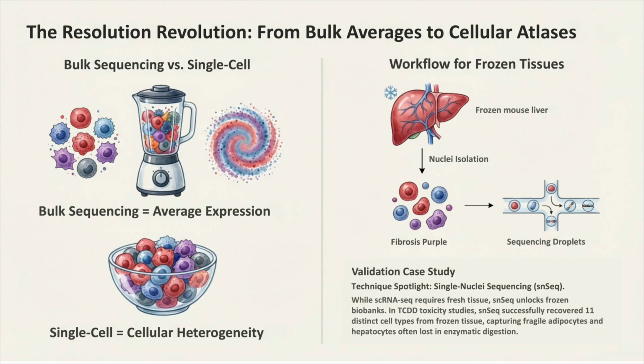From bulk averages to cellular atlases, bulk sequencing masks heterogeneity by providing average expression data. Single-nuclei sequencing, SNSeq, unlocks frozen biobanks, capturing fragile adipocytes and hepatocytes, often lost in enzymatic digestion. In TCDD toxicity studies, SNSeq successfully recovered 11 distinct cell types from frozen tissue, providing a high-resolution map of hepatic